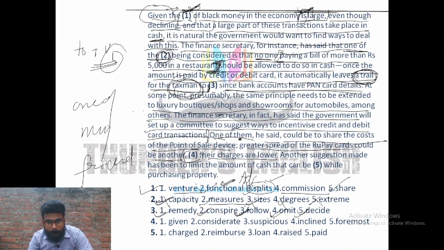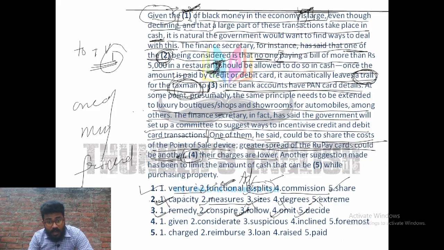One of them, he said, could be to share the cost of point of sale device. Greater spread of RuPay cards could be another. That means if you spread RuPay cards, what is a RuPay card? When we get ATM cards, they are offered by different companies: RuPay, Maestro, Visa and so on. RuPay is an Indian company, right?